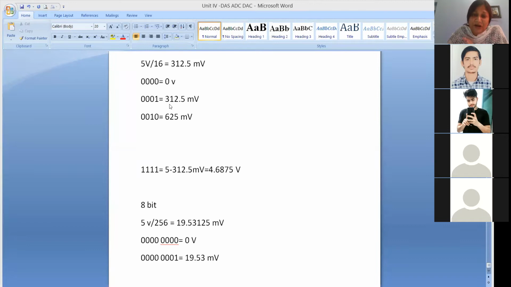This is not a proper conversion. The proper conversion for 0001 is 312.5 millivolt. So if you use fewer bits, your resolution is poorer, and when you use more bits, your resolution improves.